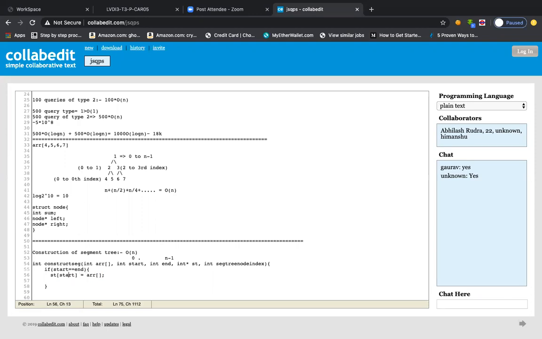And it should not be start basically. In the segment tree, we have its own index. So where we are in the segment tree, that will be the segment tree node index basically, on which node we are actually. So this is a kind of representative node. You can say it like this to make it more clear. So segment tree st of the representative node is equal to array of start or end, both are equal now, right? Is this clear to all of you?